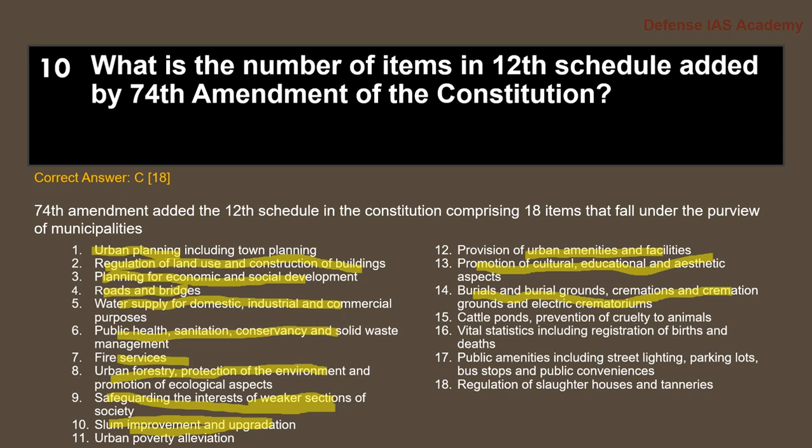grounds and electric crematoriums, cattle ponds, prevention of cruelty to animals, vital statistics including registration of births and deaths, public amenities including street lights, parking lots, bus stops and public conveniences, regulation of slaughterhouses and tanneries. So these are the 18 items that fall under the 74th Amendment of the Constitution.